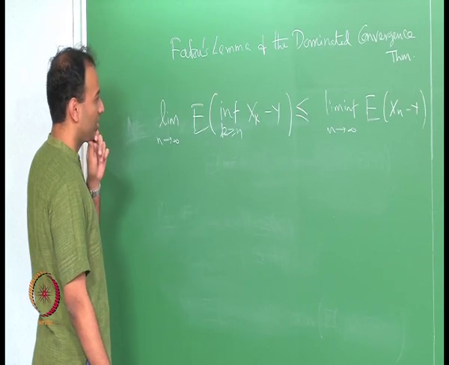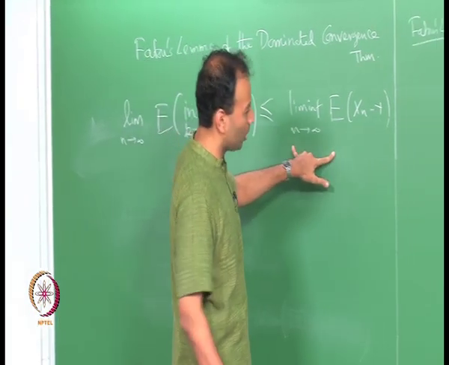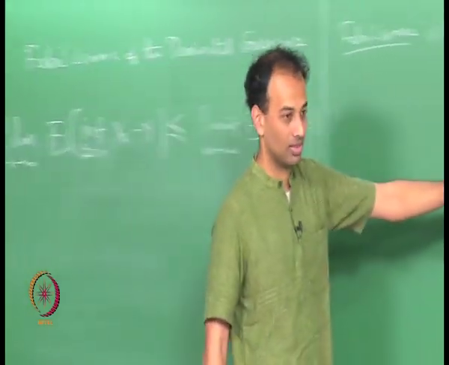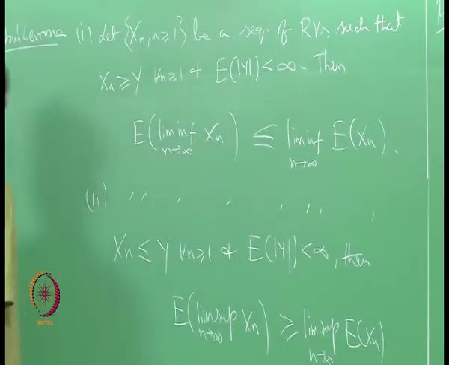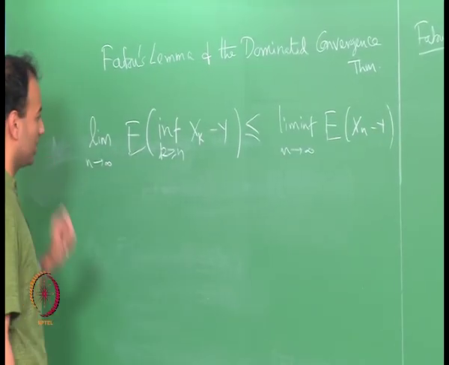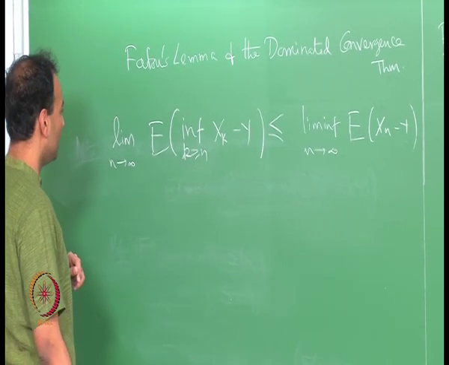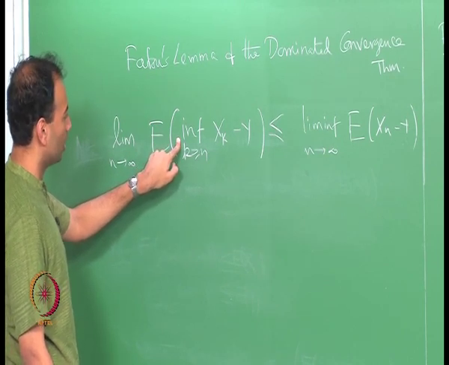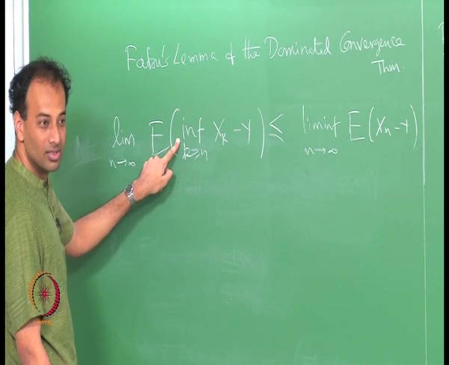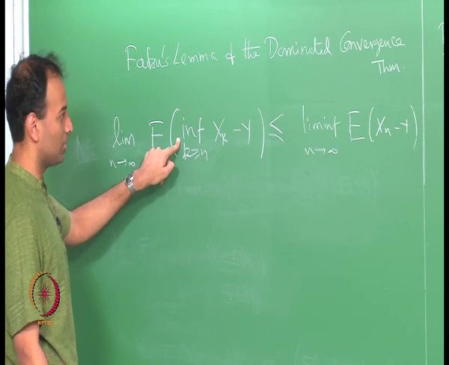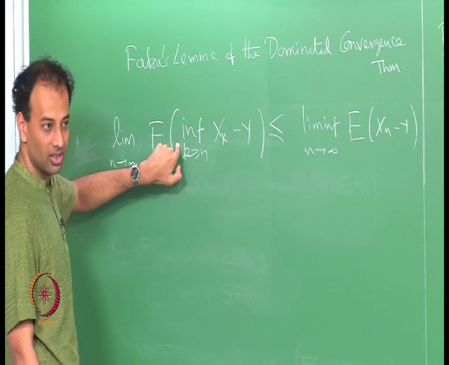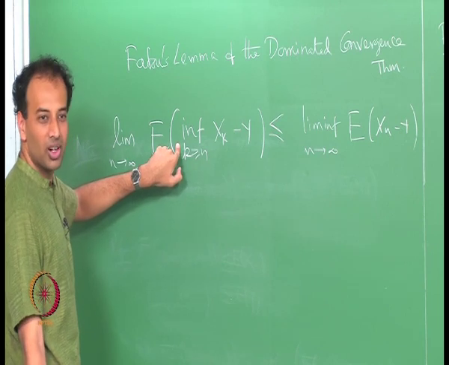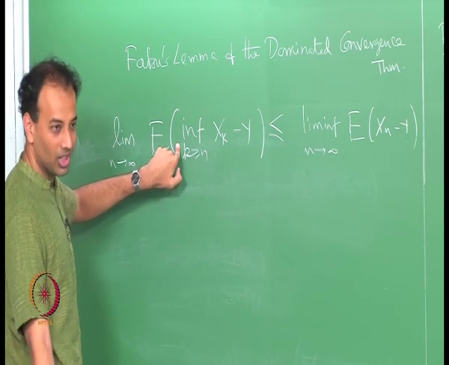So, here on this side I have what I want, right. If you forget this y for the moment, I actually have what I want on the right hand side, correct. On the left hand side I have something a little bit different. So, ideally what would I like to do? If this limit were to jump inside the expectation, what would I have? I will have what I want, right. So, I would have established Fatou's lemma if I can jump the limit inside the expectation. Now, is that allowed? So far we know only one result under which that is allowed, the monotone convergence theorem, right.